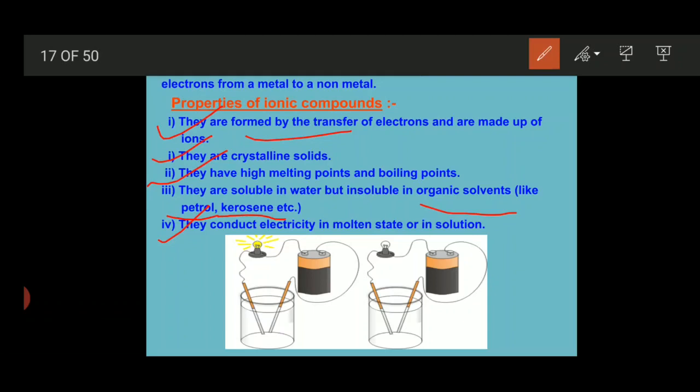That's it for now. In the next video lecture, we will discuss the chemical properties of nonmetals as well as covalent compounds and their properties, along with the uses of metalloids. Thank you.